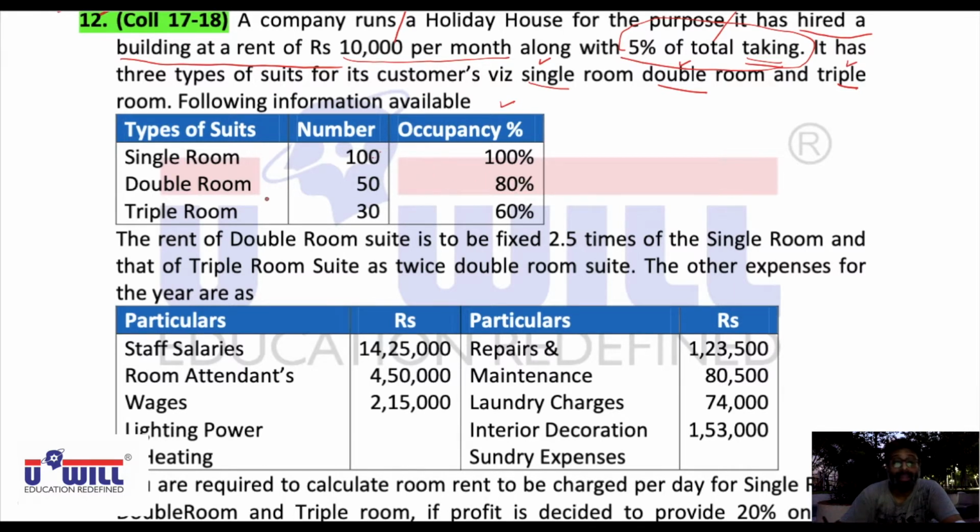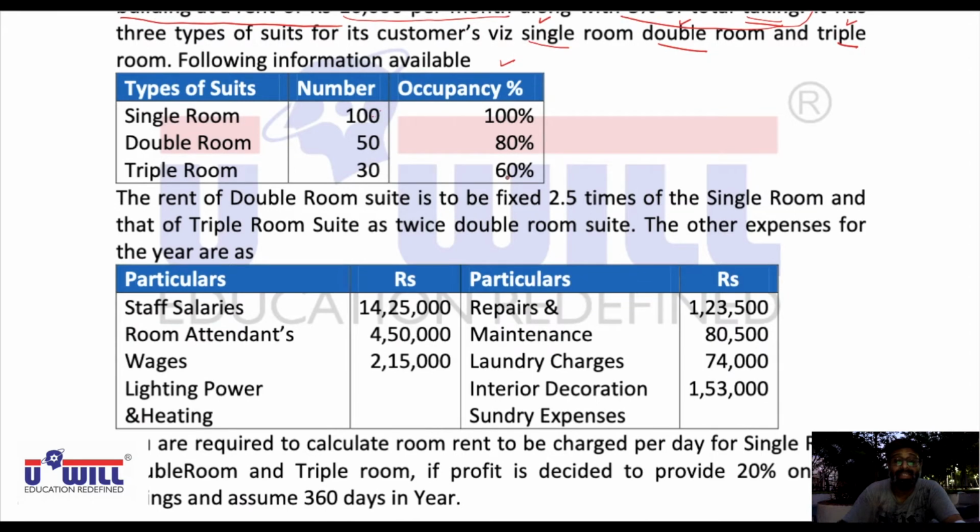And triple rooms, there are 30 and occupancy is 60%, means 60% of 365 days, 30 rooms go on rent. Remaining 40% of days, they are not going on rent. Of course, this table is important and has some relevance when we solve the question. At the end part, it will be relevant, so at that time we'll see this once again.